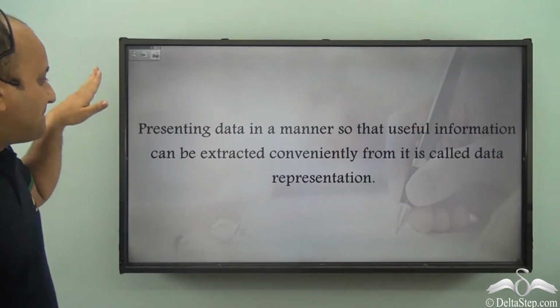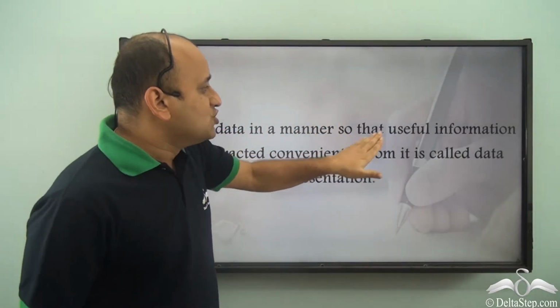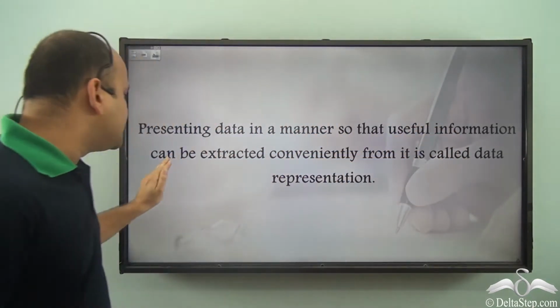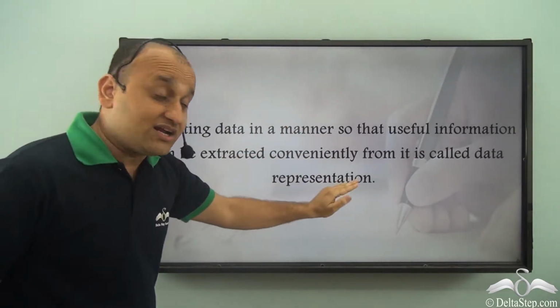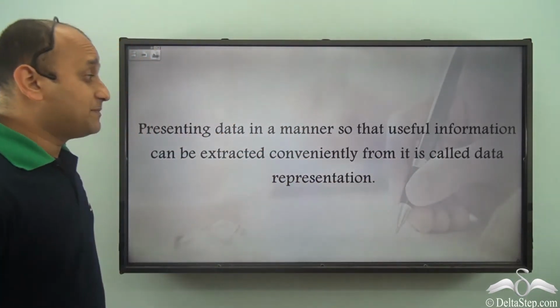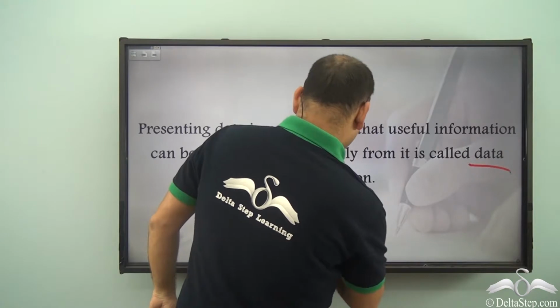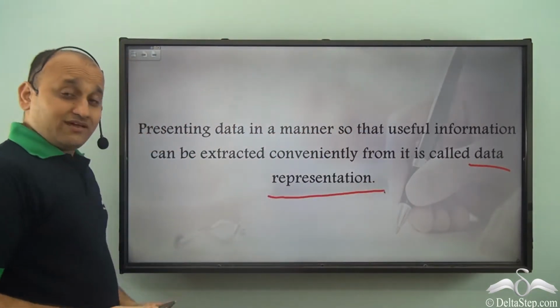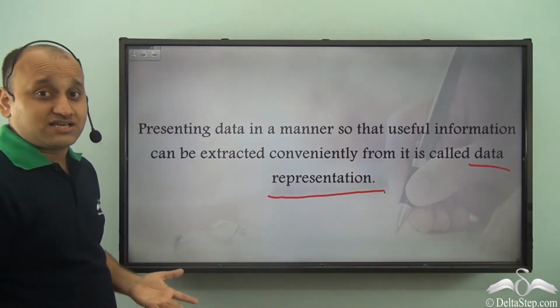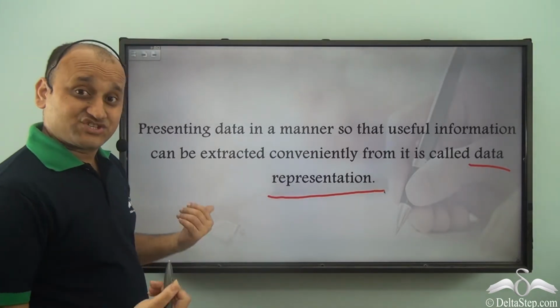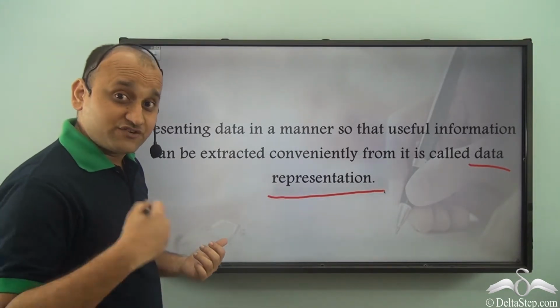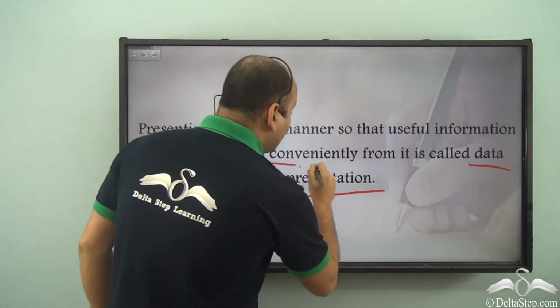So you see, presenting data in a manner so that useful information can be extracted conveniently from it is called data representation. So you see what data representation does? Well, it helps us extract useful information from the data conveniently.